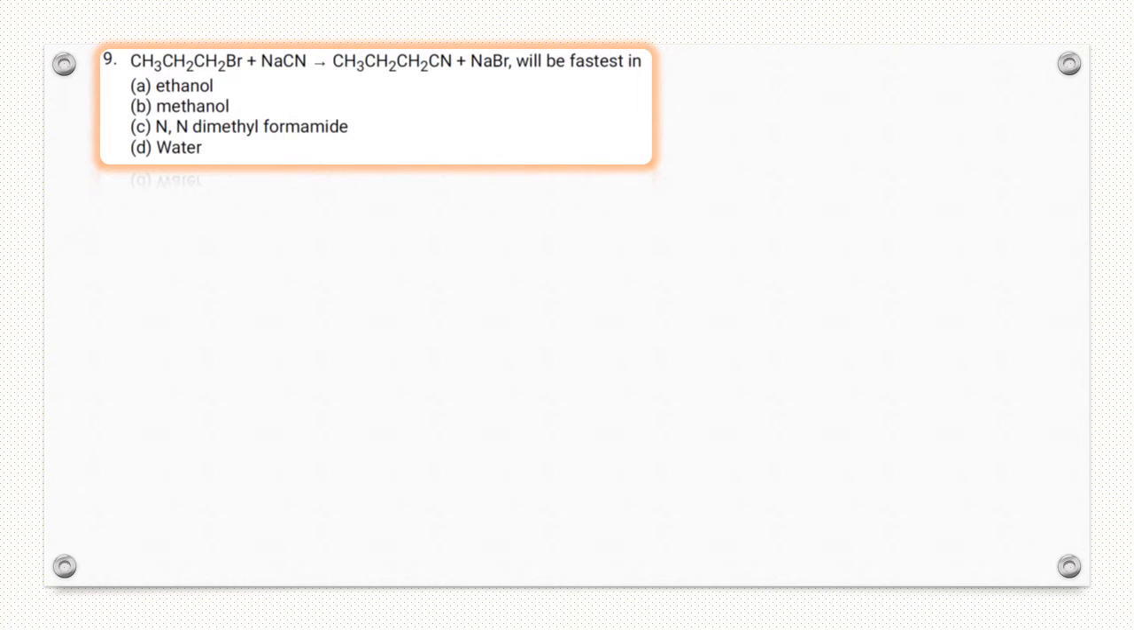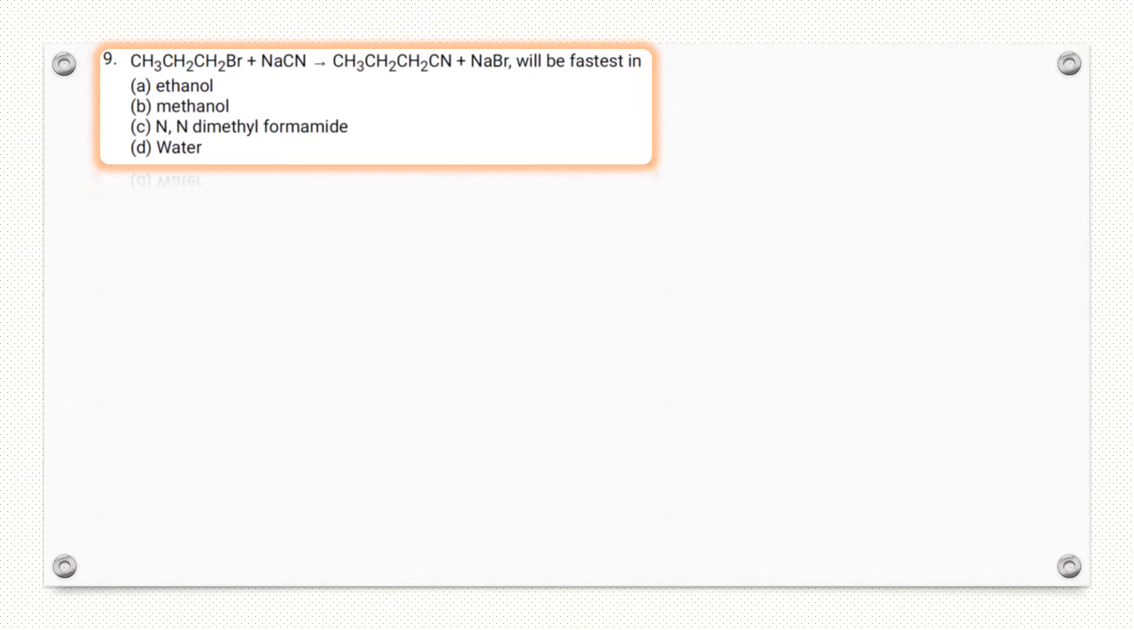Next question is, bromopropane reacts with NaCN to form nitrile. Here they ask, in which solvent is this reaction fastest?